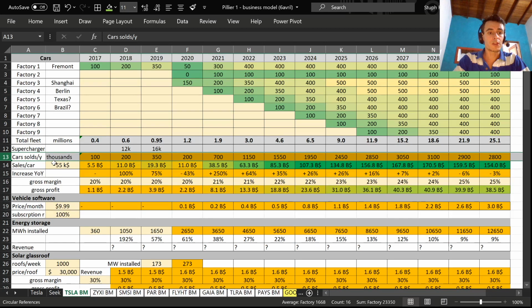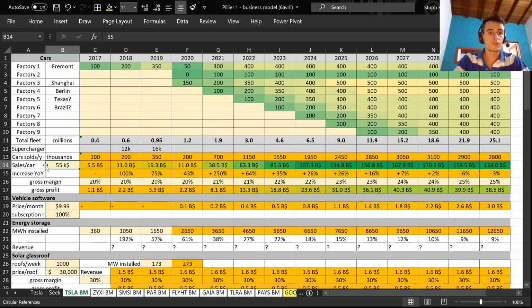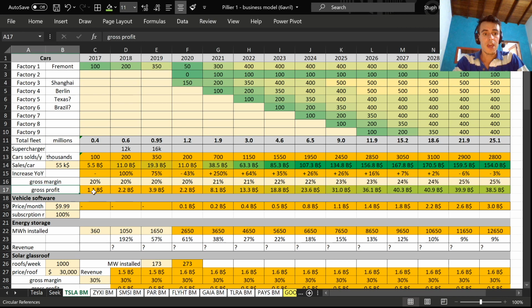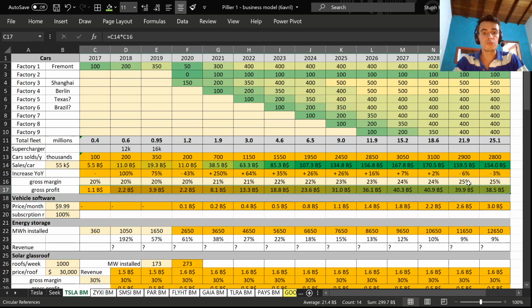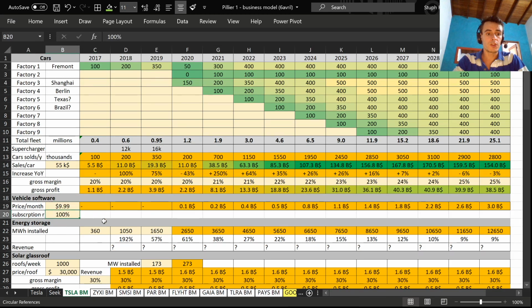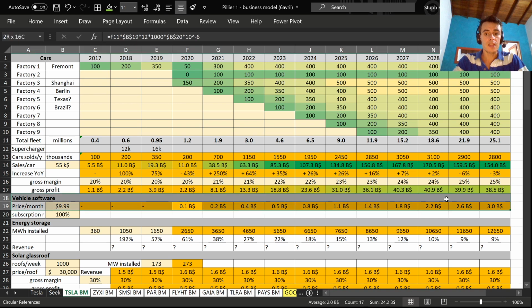So the first part, how to calculate this gross profit. I consider the sales, the car average price of $55,000. I apply a 20% to 25% margin, let's say, on each of the years, and I end up with the total gross profit for each of the years. Same for the vehicle software business, considering $10 per month per user, 100% subscription rate, and it's giving me, let's say, already an operating revenue.